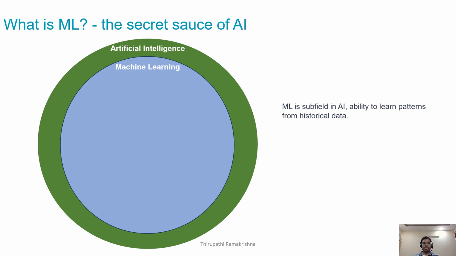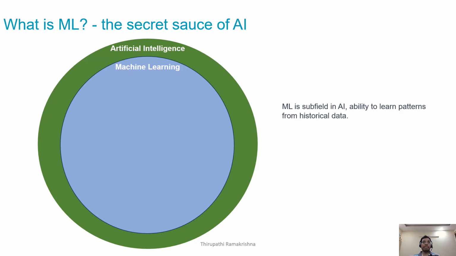So now let's explore the critical subfield of artificial intelligence, machine learning, often referred to as the secret sauce of AI. Machine learning, or ML, empowers systems to learn from historical data, identifying patterns and making decisions with minimal human intervention. ML is a subfield within AI that focuses on the ability to learn and adapt. It uses data to train models that can make predictions or decisions without being explicitly programmed for each task.